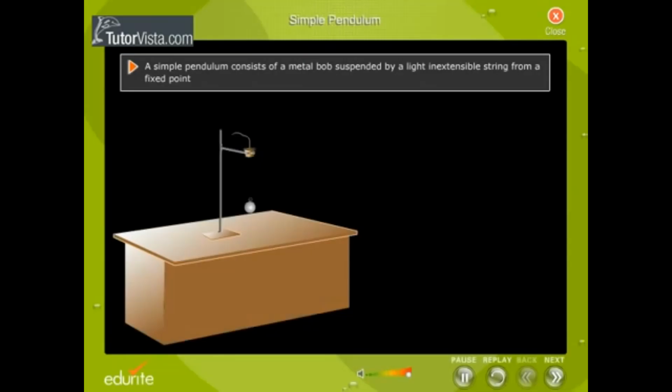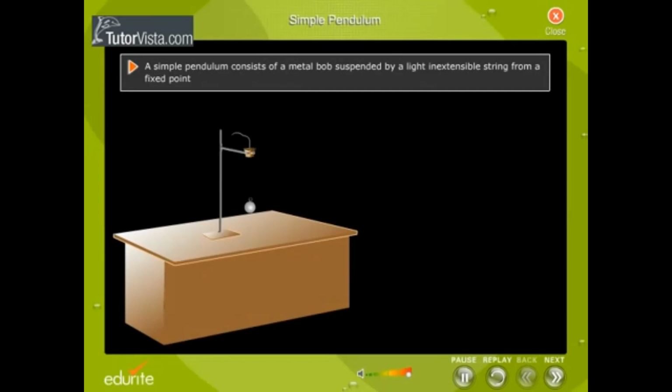A simple pendulum is one example for oscillatory motion. Now let us discuss what a simple pendulum is. A simple pendulum is an arrangement which consists of a metal bob suspended by a light inextensible string from a fixed point.